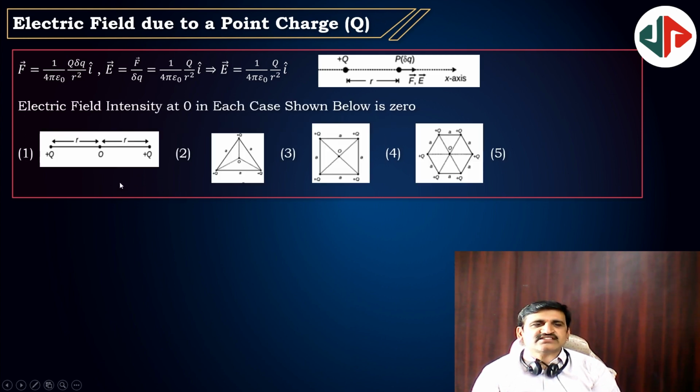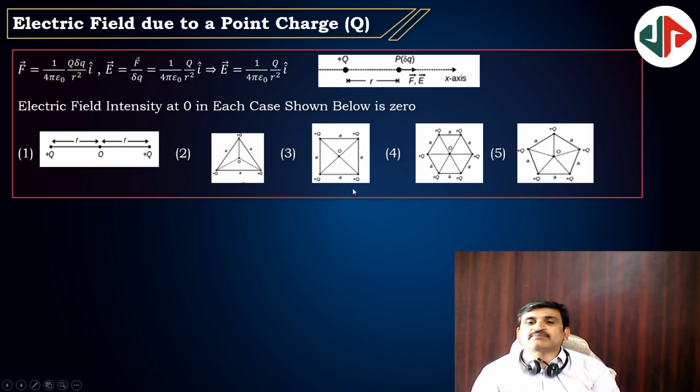So here are some cases for different things. Two equal charges: then at the midpoint the electric field will be 0. Three identical charges forming an equilateral triangle: then at the centroid the field will be 0. Four charges: then at the geometric center the field will be 0. And six charges: then at the geometric center the field will be 0. And the fifth one, pentagon: even then at the geometric center the field will be 0.